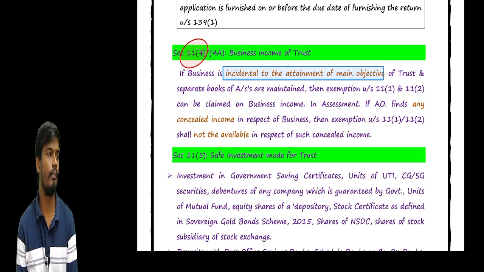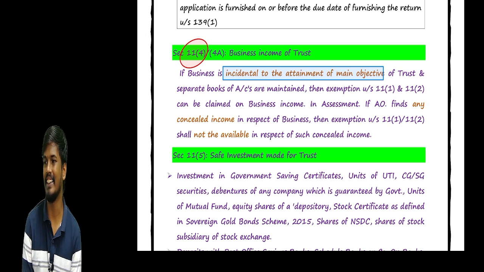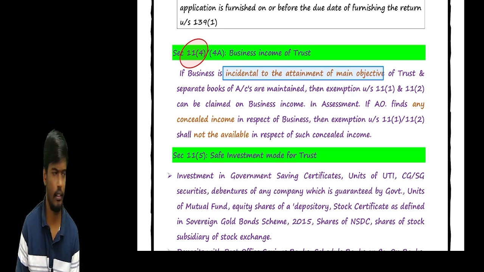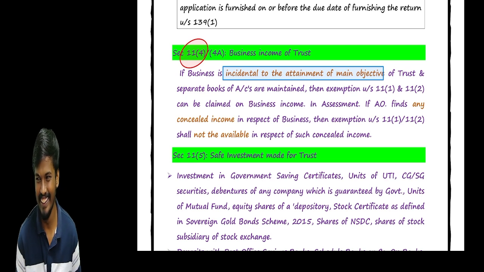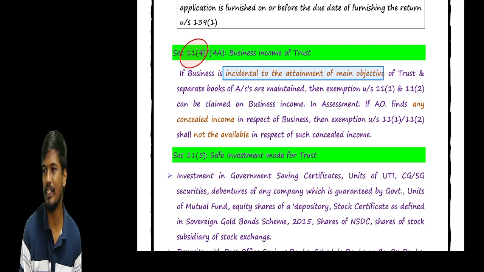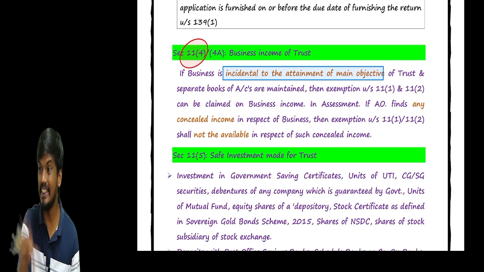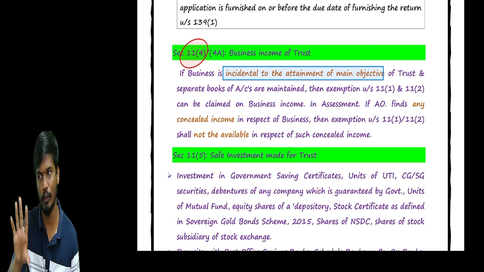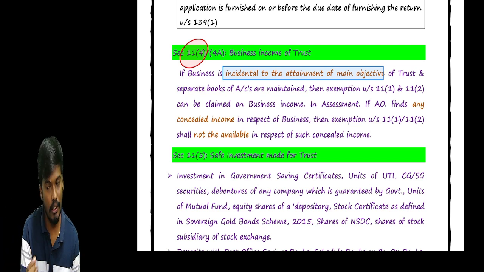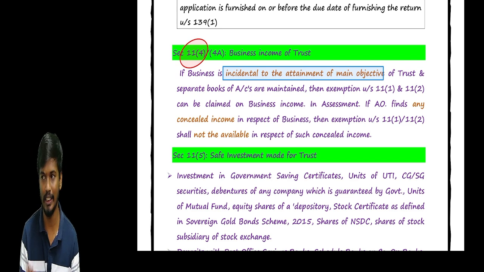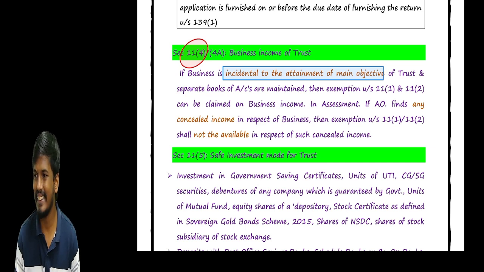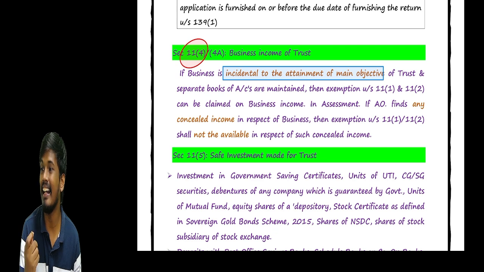For example, in Annavaram Satyanarayana temple, they run a hotel but distribute it as prasada. Whatever income is earned by the trust is business income, but because the trust's main objective is providing all the services to the devotees, that business income is incidental to the attainment of the main objective. So that income is allowed. So what if the same Annavaram trust runs a gym?